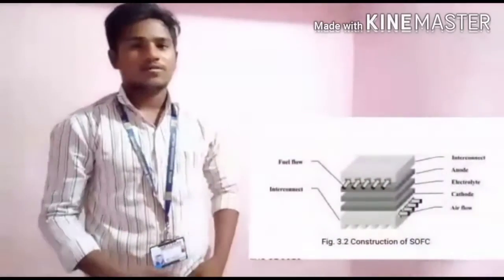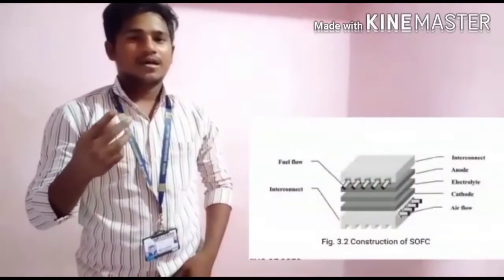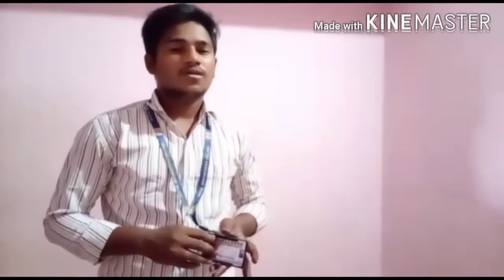Hi ma'am, this is Madhu. Now I am explaining about the fuel cell and its block diagram. In this project we are choosing the solid oxide fuel cell, and it consists of four layers: interconnect, anode, electrolyte, and cathode. Hundreds of fuel cells are connected in series to form the fuel cell stack, that means the SOFC stack.